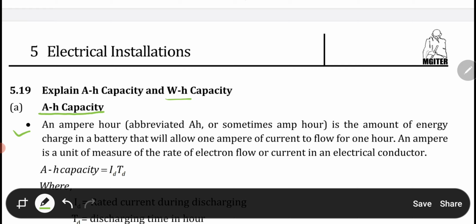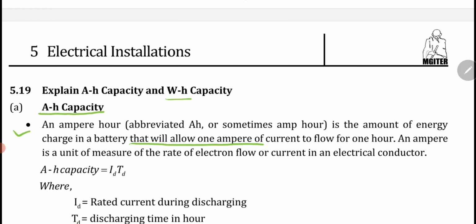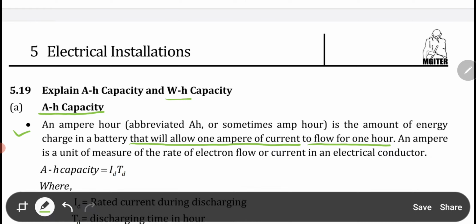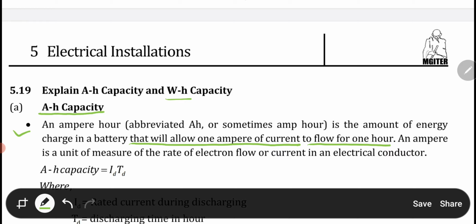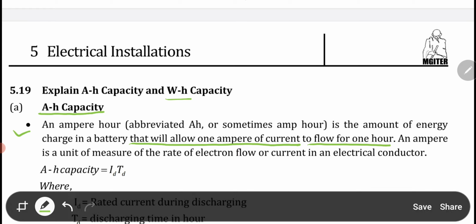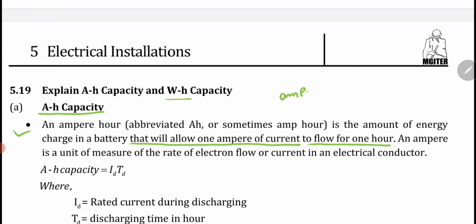It is the amount of energy charge in a battery that will allow 1 ampere of current to flow for 1 hour. So 1 ampere of current flowing for 1 hour is known as ampere hour capacity.